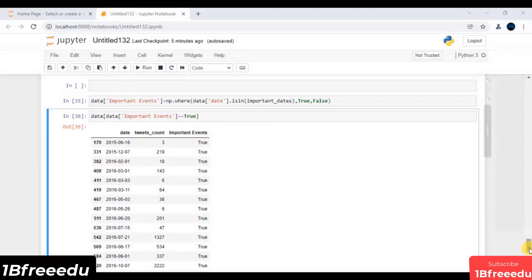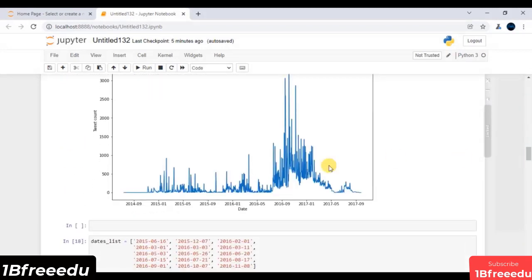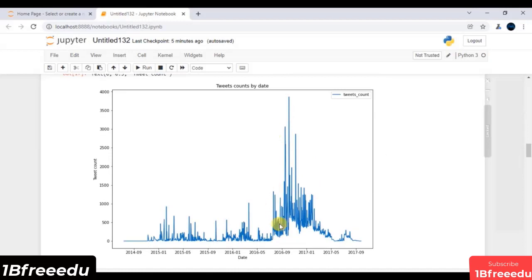Again, first and foremost, let's understand why we are going to do this. Let me first scroll to the top, and let me show you one more thing. Yeah, this is basically my trend with respect to date. I have some tweets count. On top of this visualization, I have to map some important dates. Just to map your important dates, you typically need two things. It means on the x-axis, you need some date. On the y-axis, you need some values or some count, of course with respect to important dates.